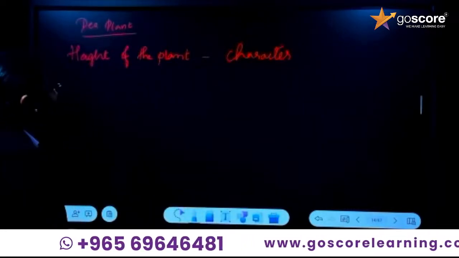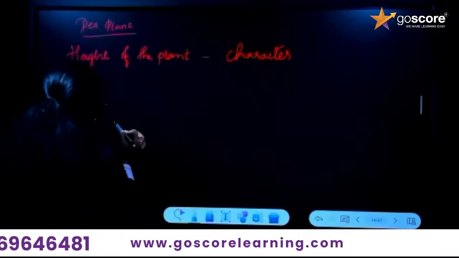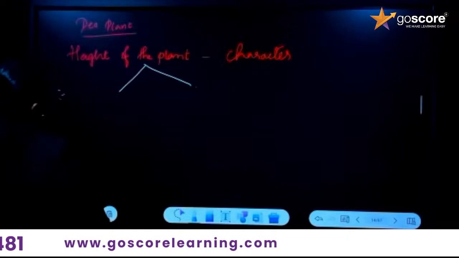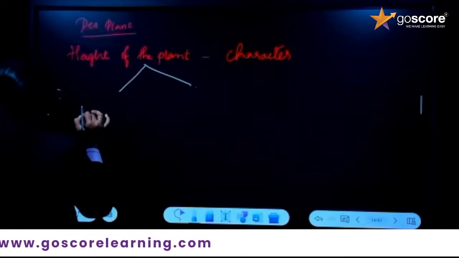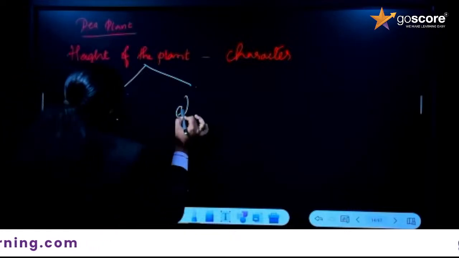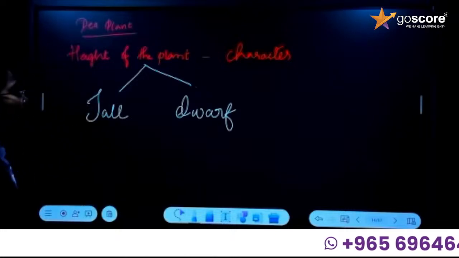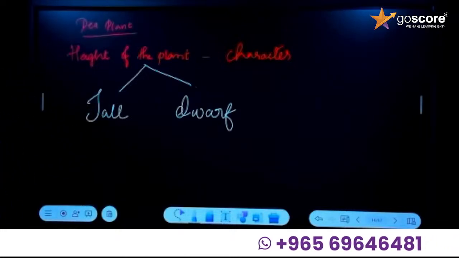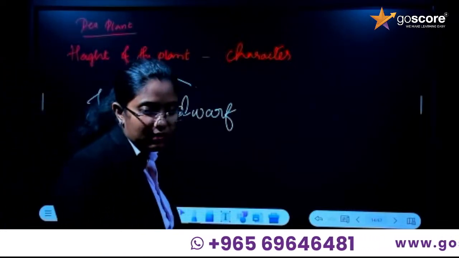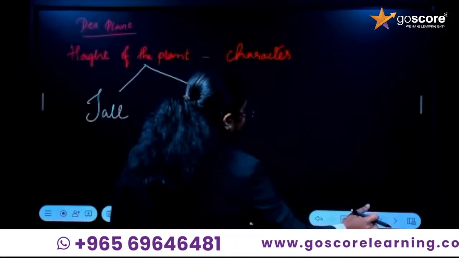This character has two traits. What are the two traits for this character? The traits observed here were tall and then dwarf. Tall and dwarf were the traits observed. So how will we write this in terms of genes?